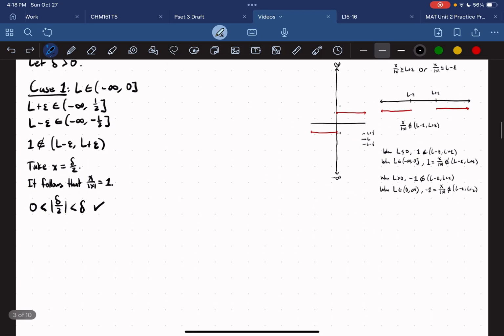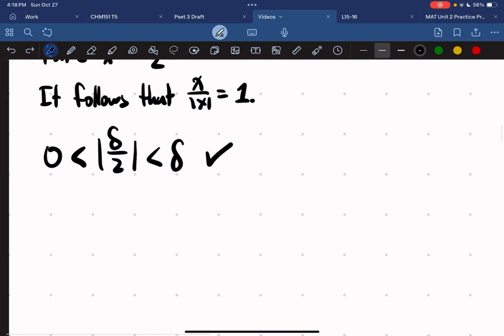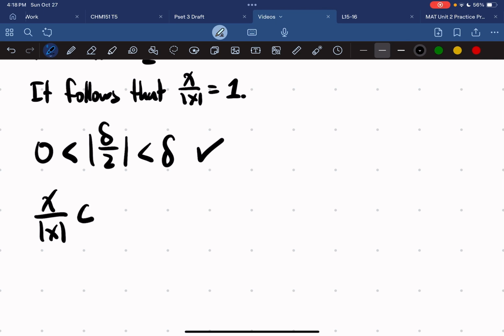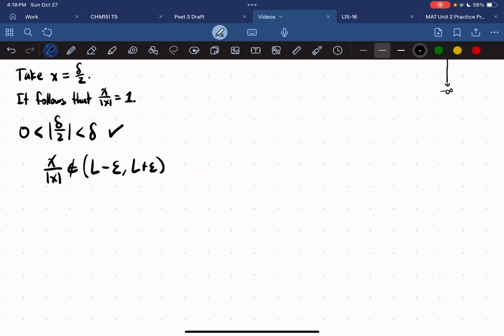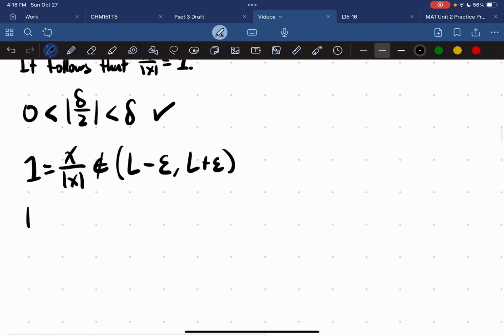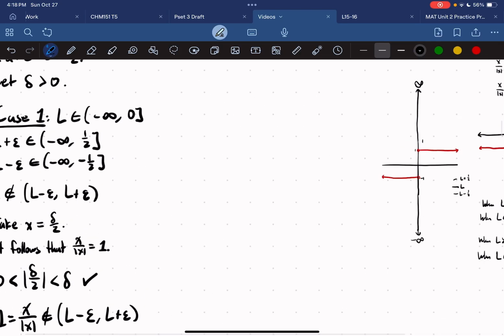And number 2 that we have to prove is that this is not an element of L minus epsilon, L plus epsilon, which we have proven because 1, which is equal to that function, is not an element of this. Therefore, x over absolute value of x minus L is greater or equal to epsilon. Awesome.